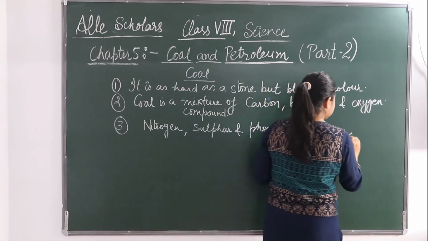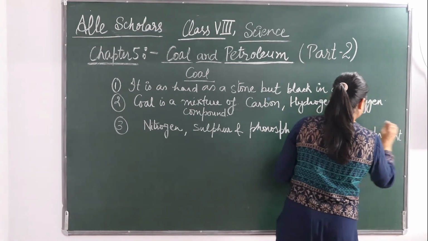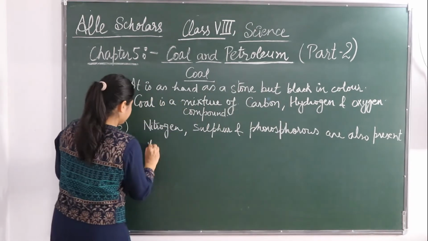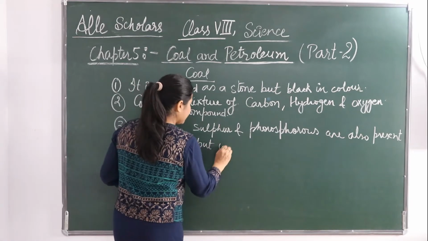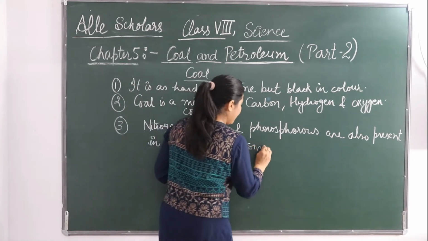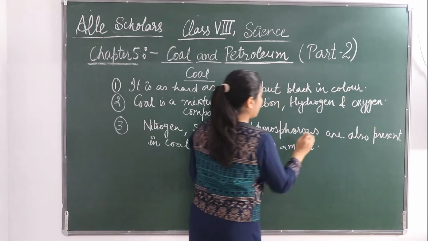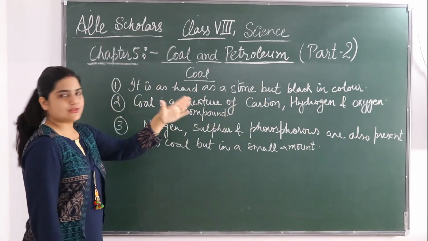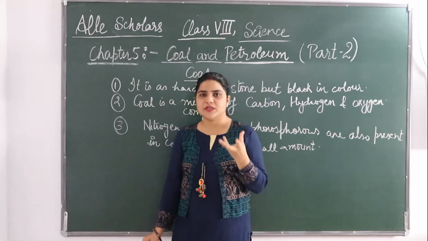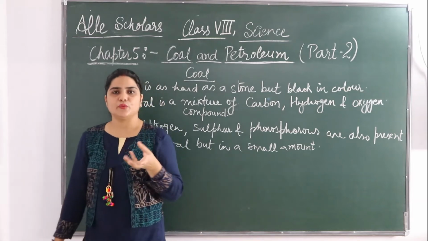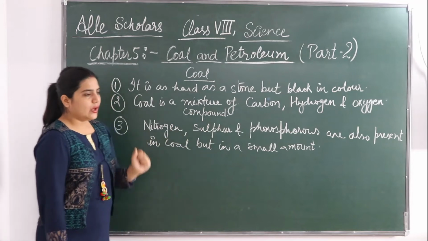So the major content of coal is a mixture of carbon, hydrogen and oxygen. Nitrogen, sulfur and phosphorus are present in small amounts, while the main content is carbon, hydrogen and oxygen.